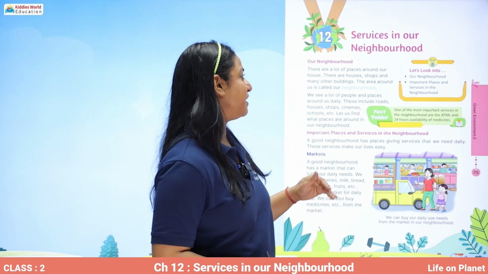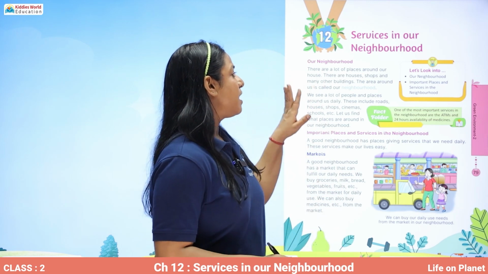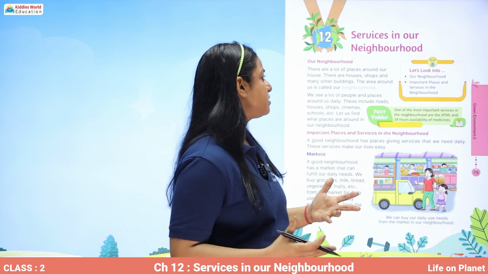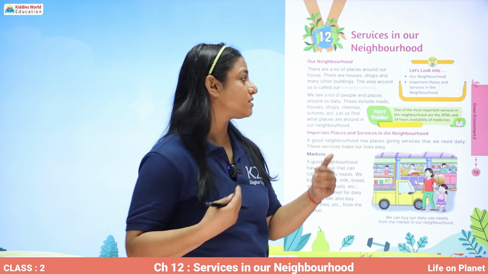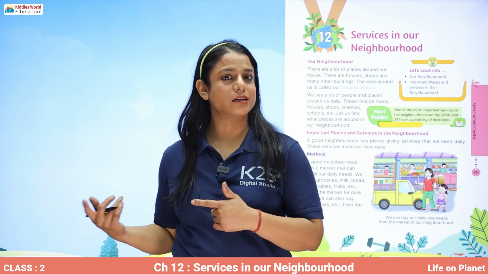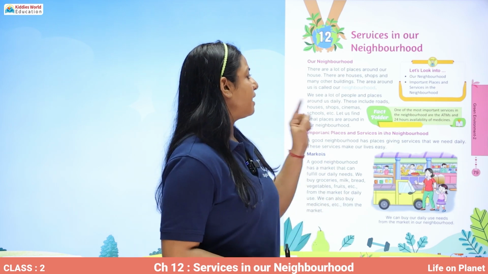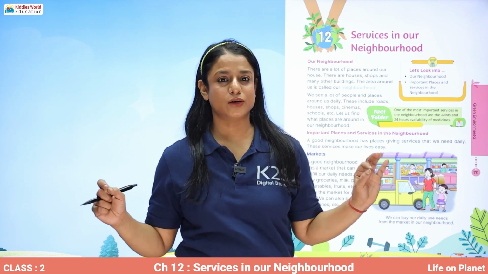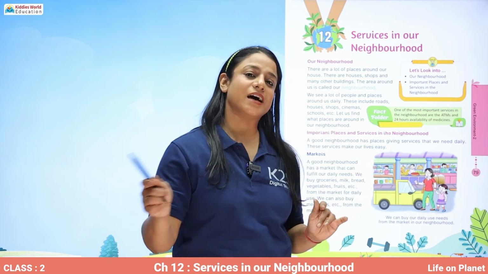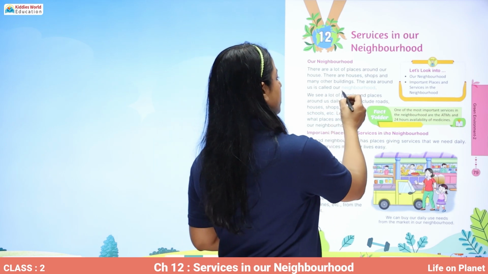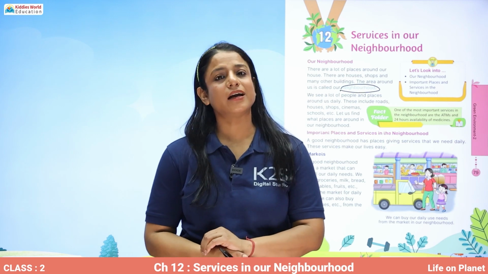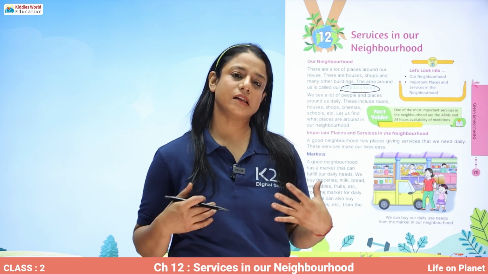Let's start reading. Our neighborhood. There are a lot of places around our house. There are houses, shops, and many other buildings. The area around us is called our neighborhood. So the area which is around our house, that is called our neighborhood. And the people in our neighborhood are called our neighbors.